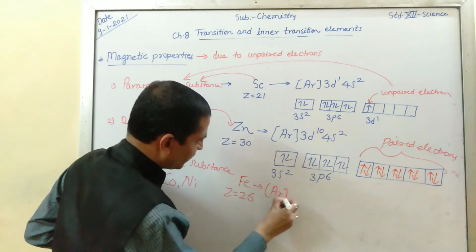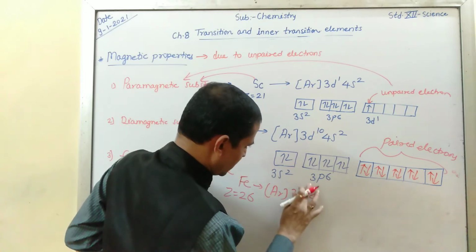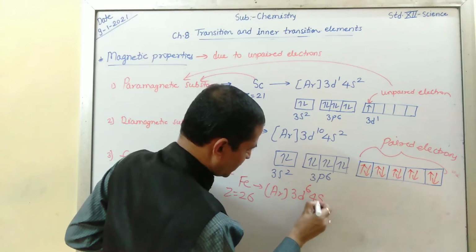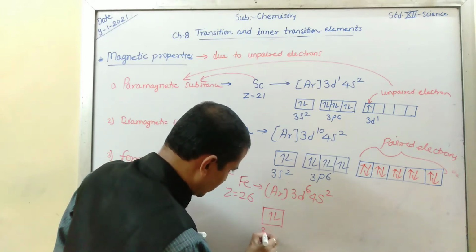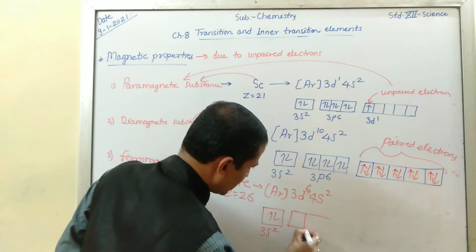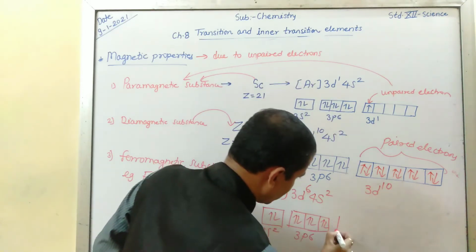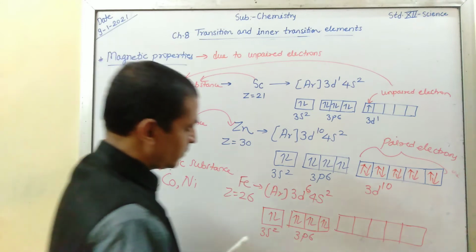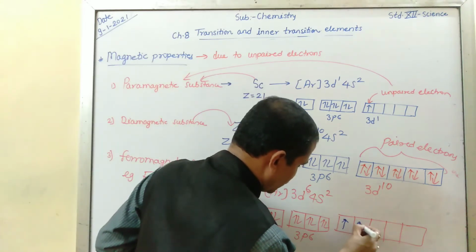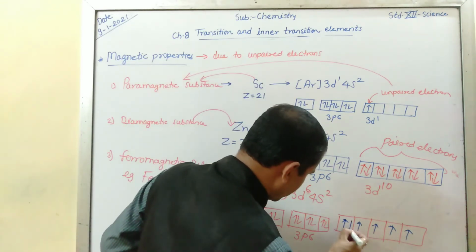Here you have argon 3d6 4s2, 3s2, 3p6, 3d10. Fill 1 2 3 4 5, and again it is 6.